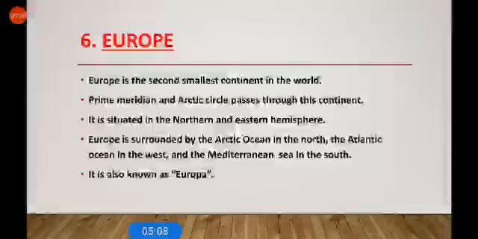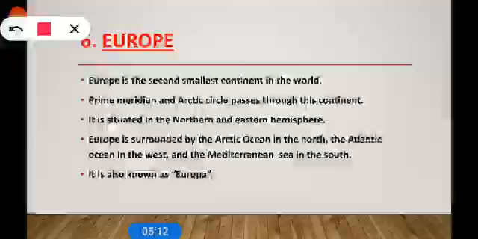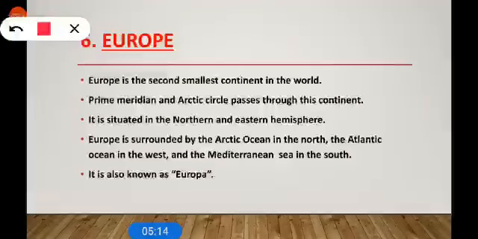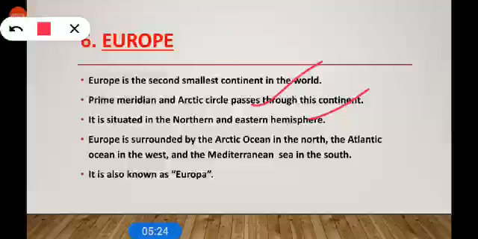Europe. Europe is the second smallest continent in the world. Prime meridian and Arctic Circle pass through this continent. It is situated in the northern and eastern hemisphere. Europe is surrounded by the Arctic Ocean in the north, the Atlantic Ocean in the west, and the Mediterranean Sea in the south.